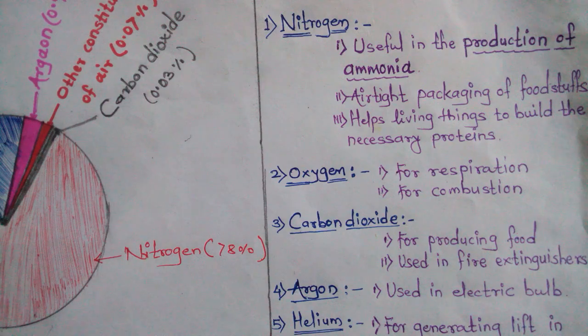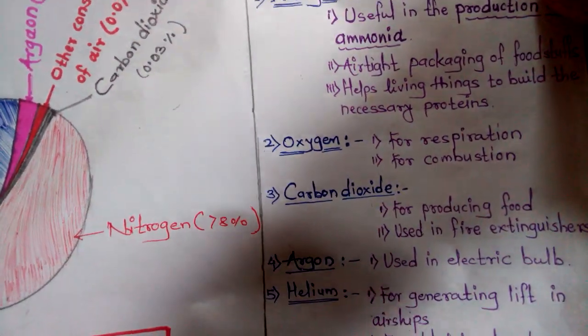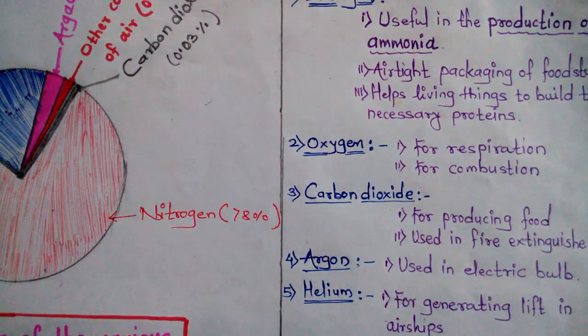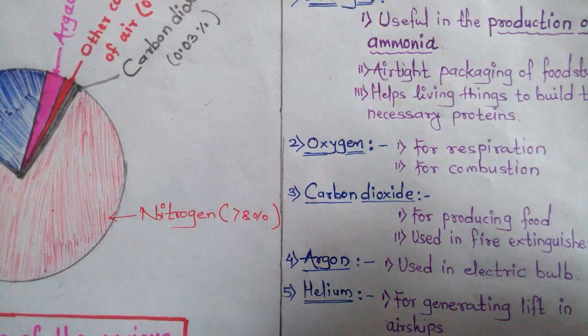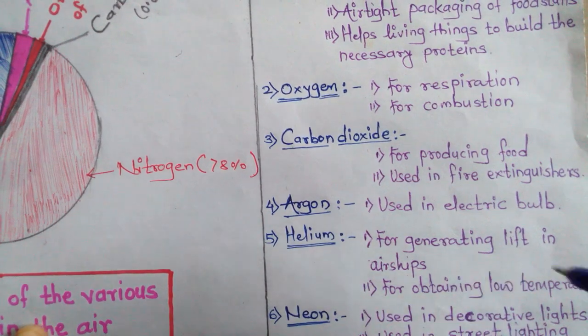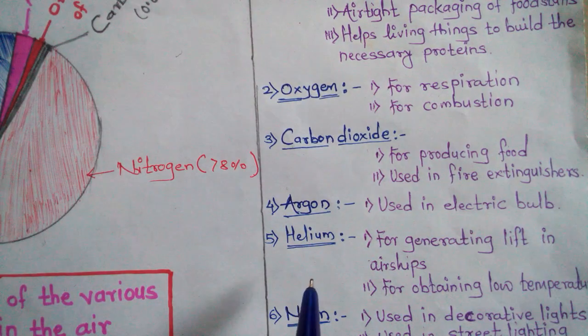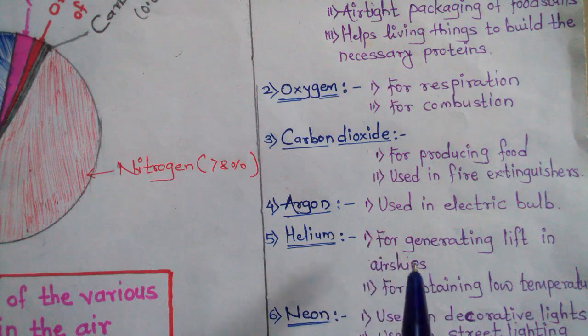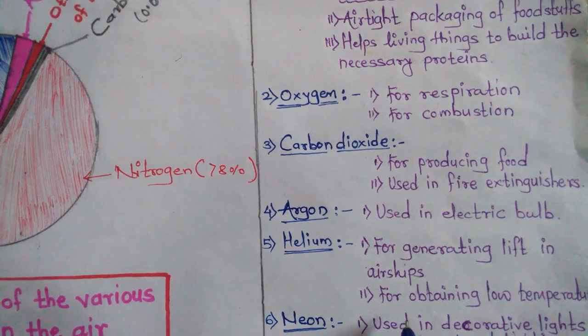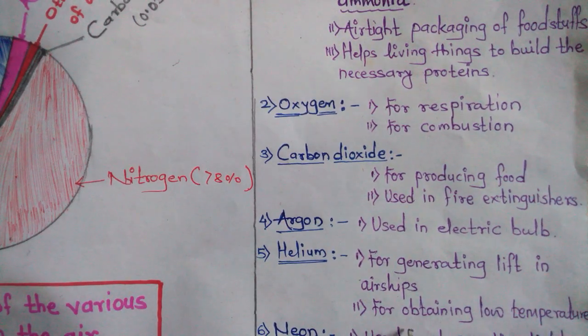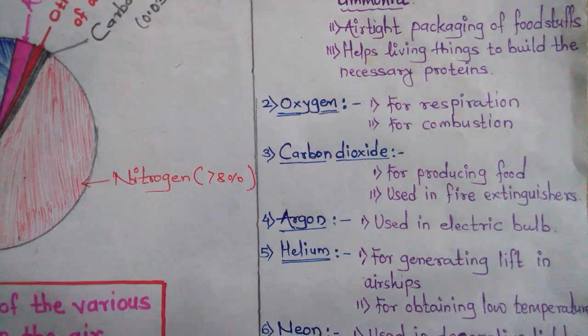Then the next one is helium. What is the use of helium? For generating lift in airships. Means we see the big balloons. They fly in the air because in that one they fill what? The gas, helium. Means for generating lift in the airship helium is used, and for obtaining low temperature also helium is used.